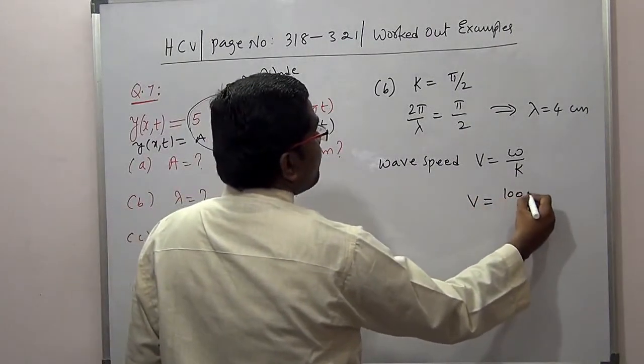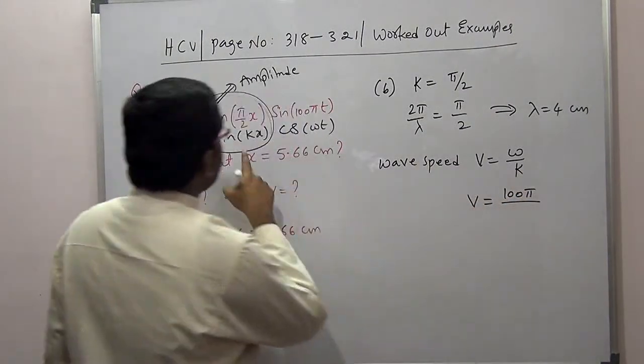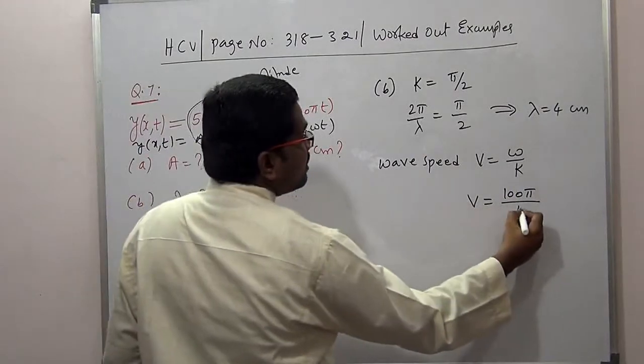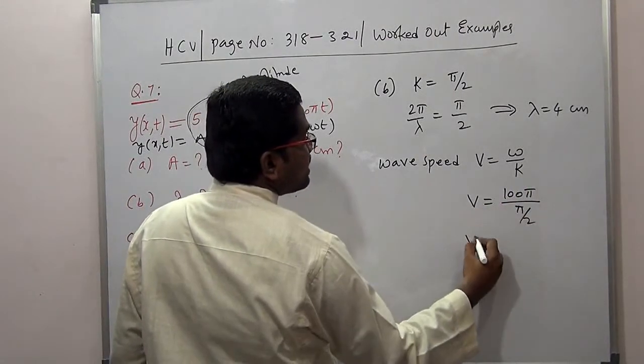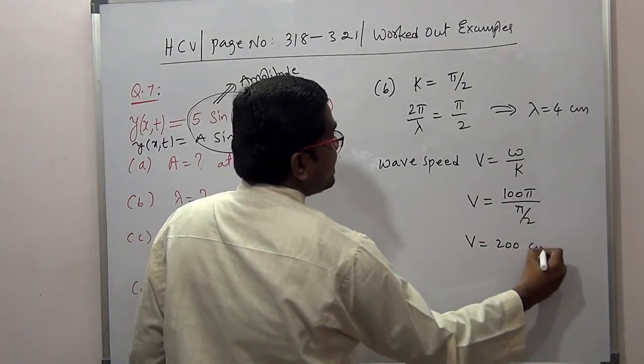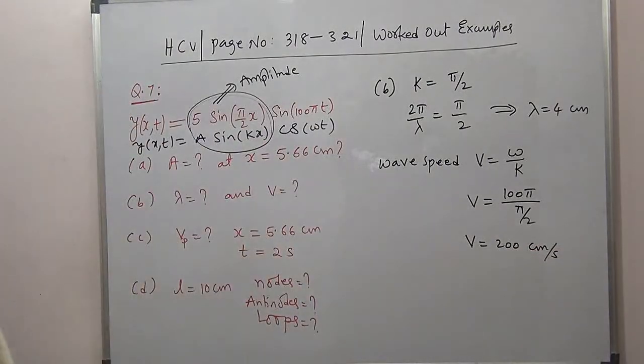So 100 pi divided by K, which is pi by 2. Pi cancels, it will become 200 centimeters per second. So the wave speed will be 200 centimeters per second. I hope it is clear to everybody. You can convert into meters also. 200 centimeters will be the same as 2 meters.